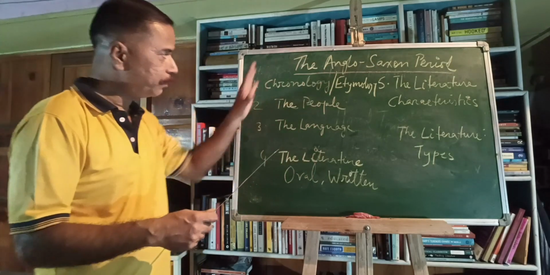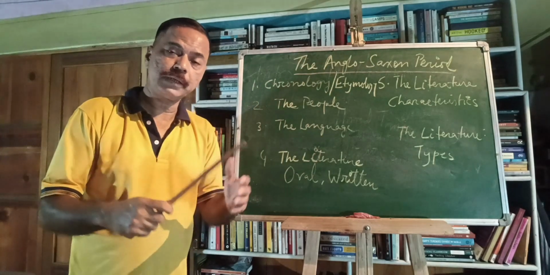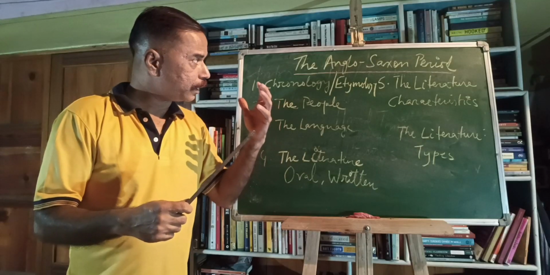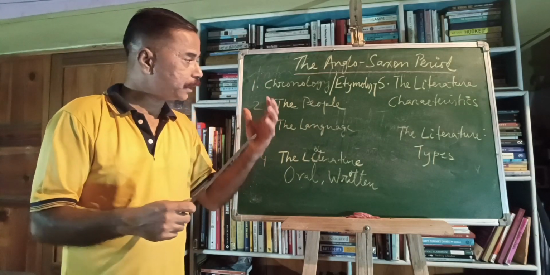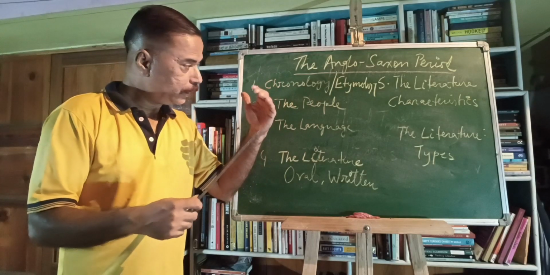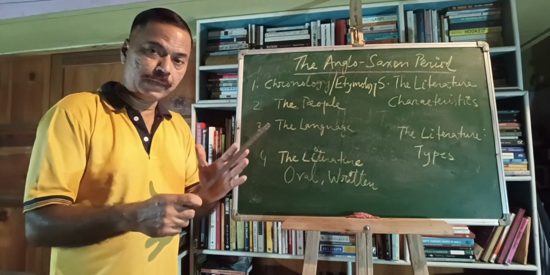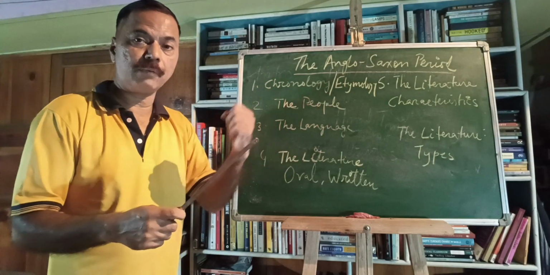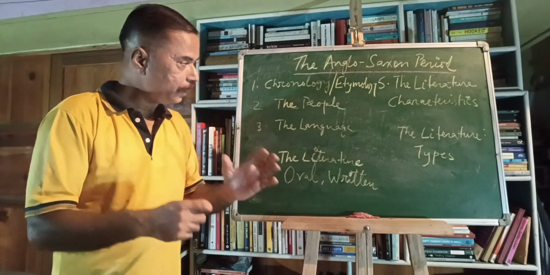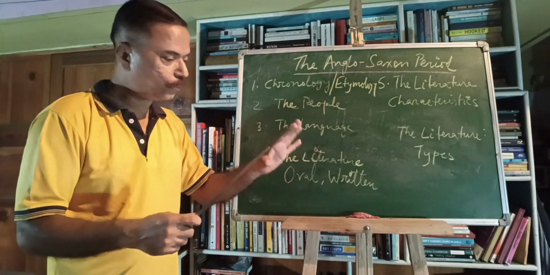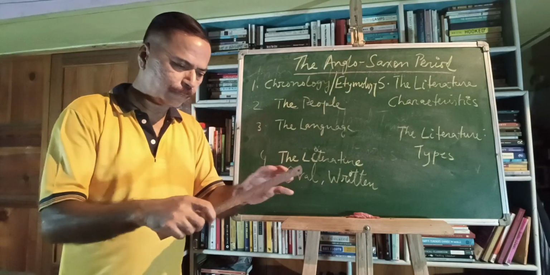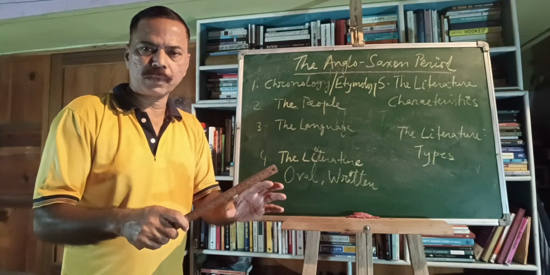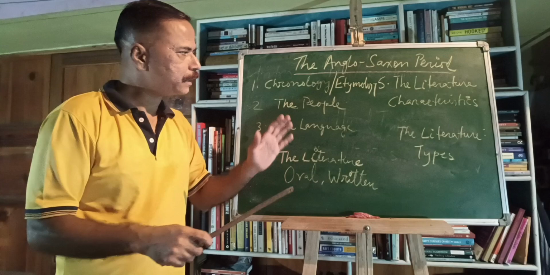So this is the overall picture of the Anglo-Saxon period, Anglo-Saxon literature. It was the Anglo-Saxon culture, Teutonic culture, Germanic culture that dominated, and this would be disrupted in 1066 when the Normans came with their French culture. Till then, it's Anglo-Saxon predominantly, though, as I said, in the 9th century there were invasions from the Scandinavians and Danes, and certain parts were under their control. Still, on the whole, it is the Anglo-Saxon period.